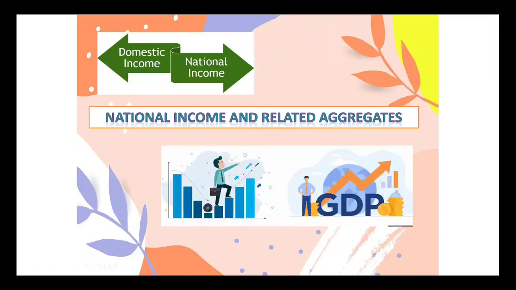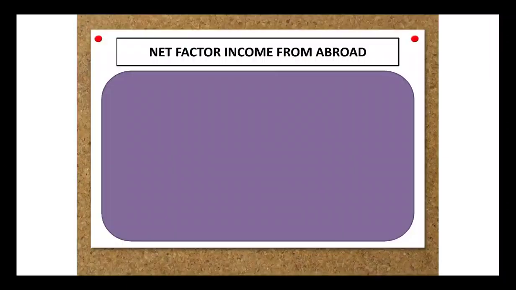So students, we were discussing the national income and related aggregates. Till now we had one session where we covered the basic terminology of national income, which covers what we understand by domestic territory, how it is different from the normal resident, what is an investment, what is depreciation, how depreciation is different from capital loss. So there were a few terms that were left which we will be covering now.